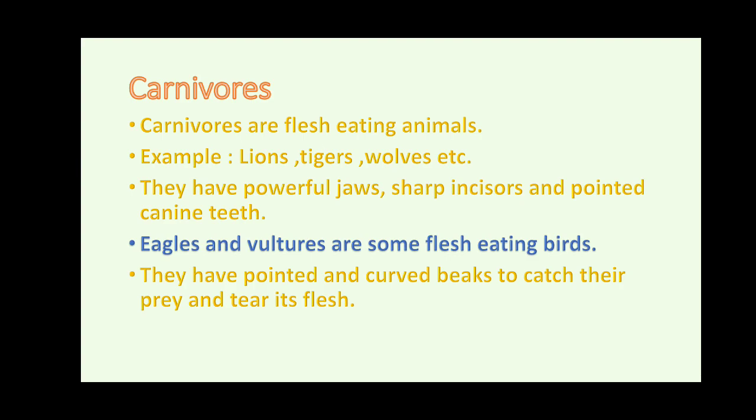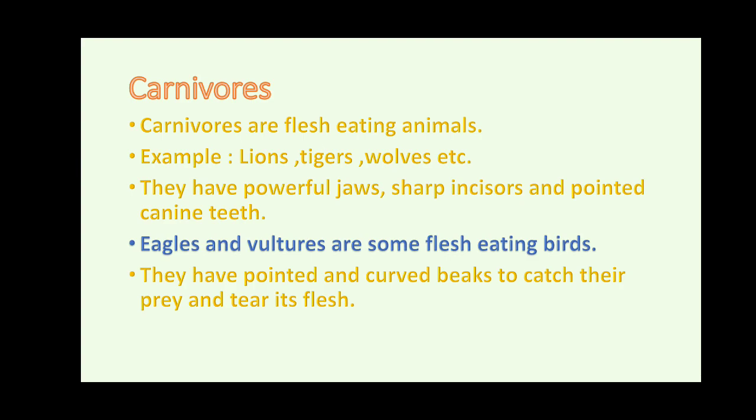Now let us compare herbivores and carnivores. Herbivores are plant eating animals, carnivores are only flesh eating animals. In herbivores, incisors are well developed, and in carnivores, incisors as well as canine teeth are well developed. Understand?